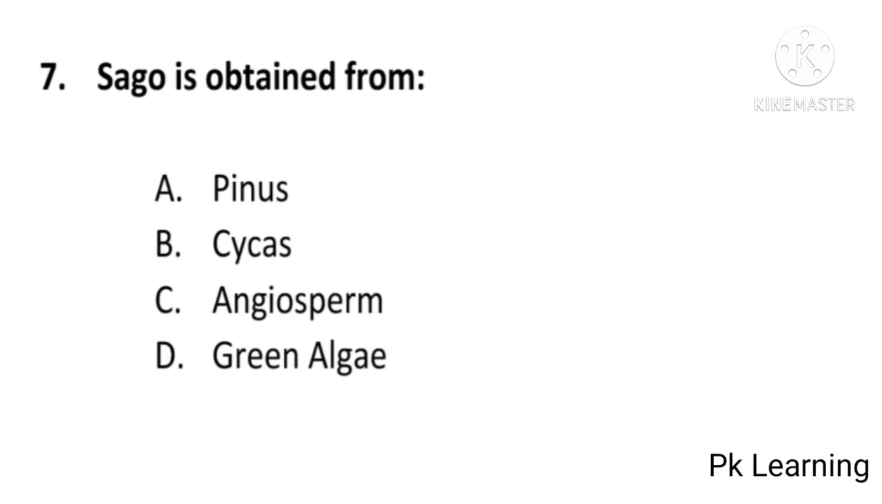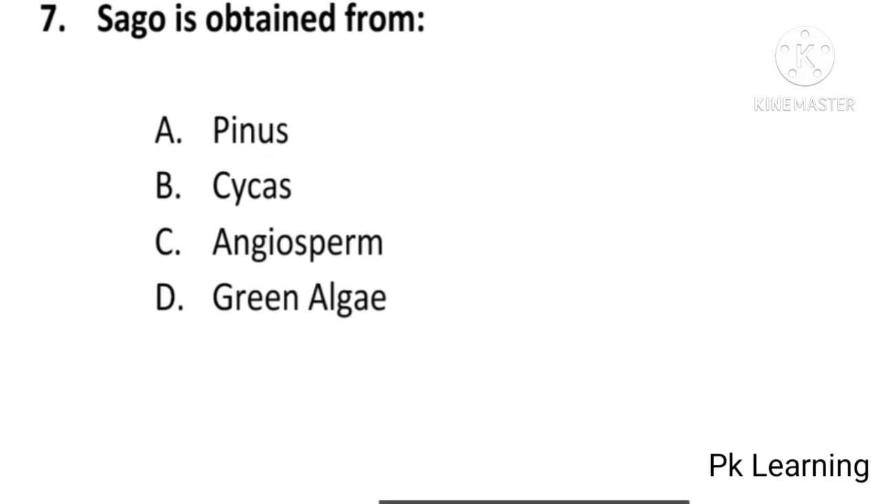Sago is obtained from Pinus, cycas, angiosperm or green algae. And answer is B, cycas. Sago is obtained from cycas. B is correct option. And next question is,